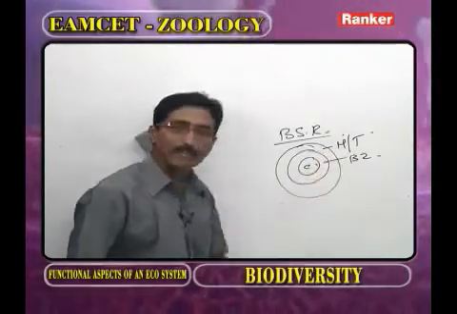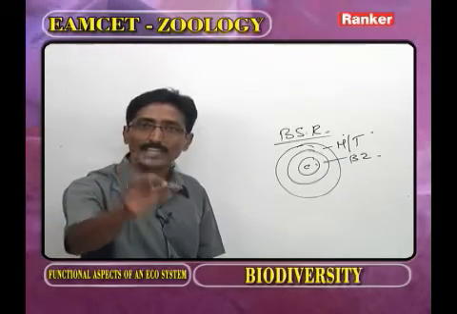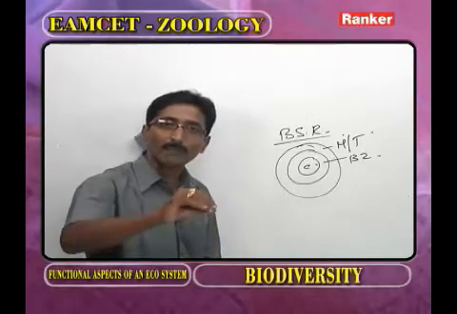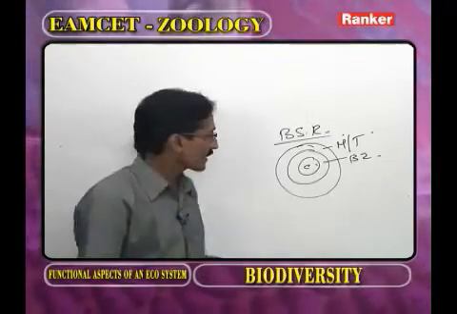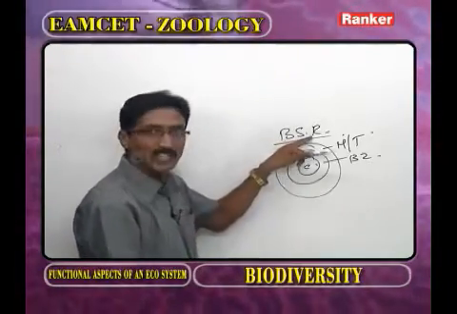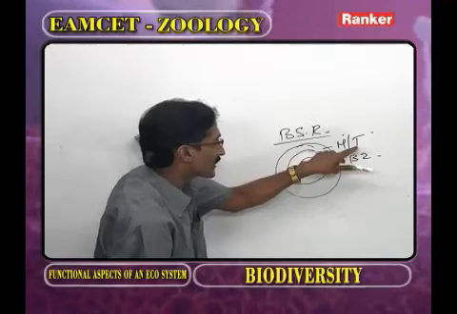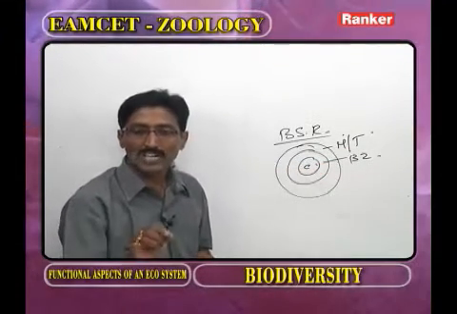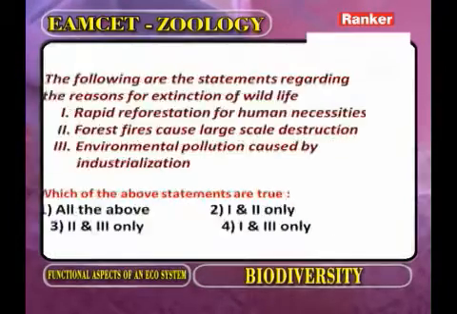That is followed by buffer zone. In the buffer zone, only research work is allowed with permission. Core zone is completely allotted for the wild animals. So what is the arrangement of regions of biosphere reserve from outer to inner? Manipulation or transitional, followed by buffer, followed by core. Now the answer is third. Now we go for the next question.